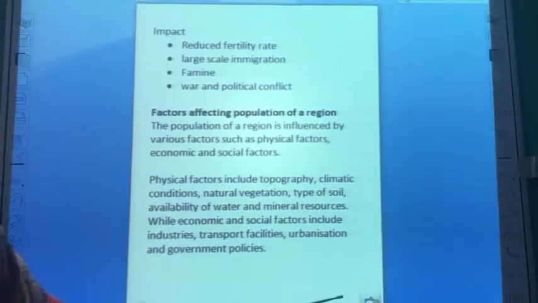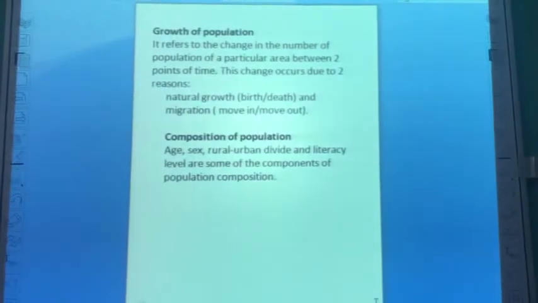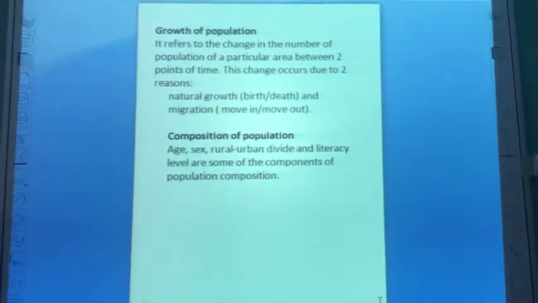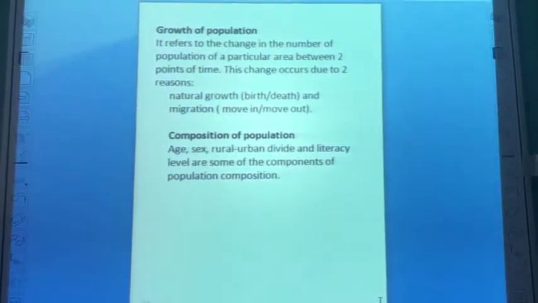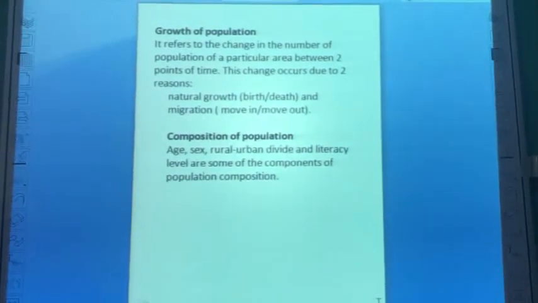Growth of population. It refers to the change in the number of population of a particular area between 2 points of time.